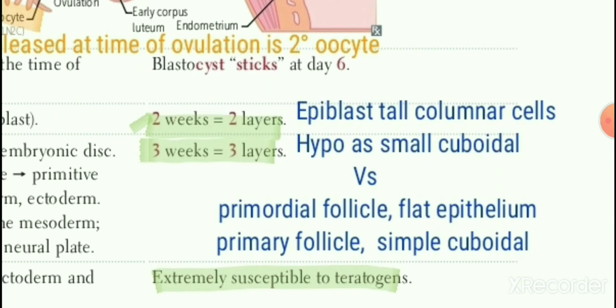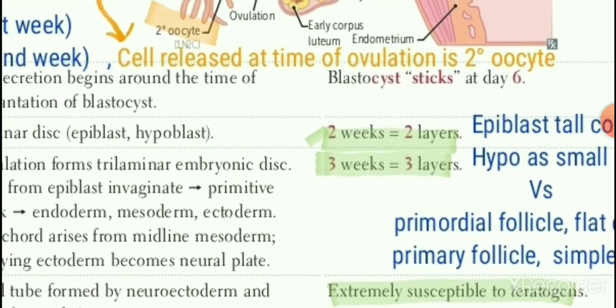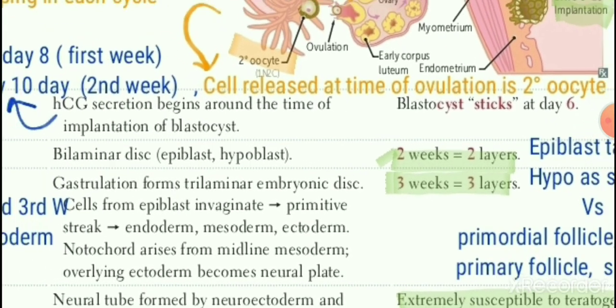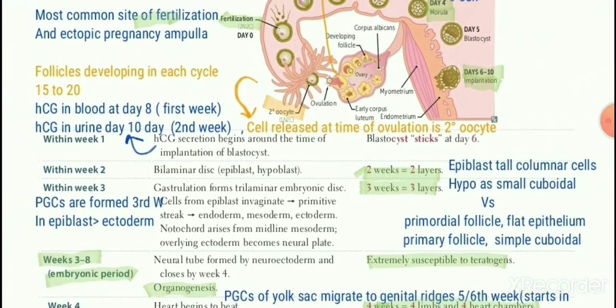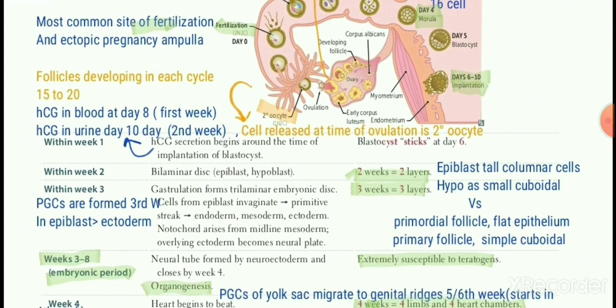And primordial follicle has flat epithelium versus epiblast and hypoblast epithelia. All of these MCQs are very related to this topic. Then the third week, primordial germ cells. These are the cells which will lead to, in the case of a female embryo, the female gametes, and in the male, the male gametes. Primordial germ cells are the source of the germ line in the next generation.